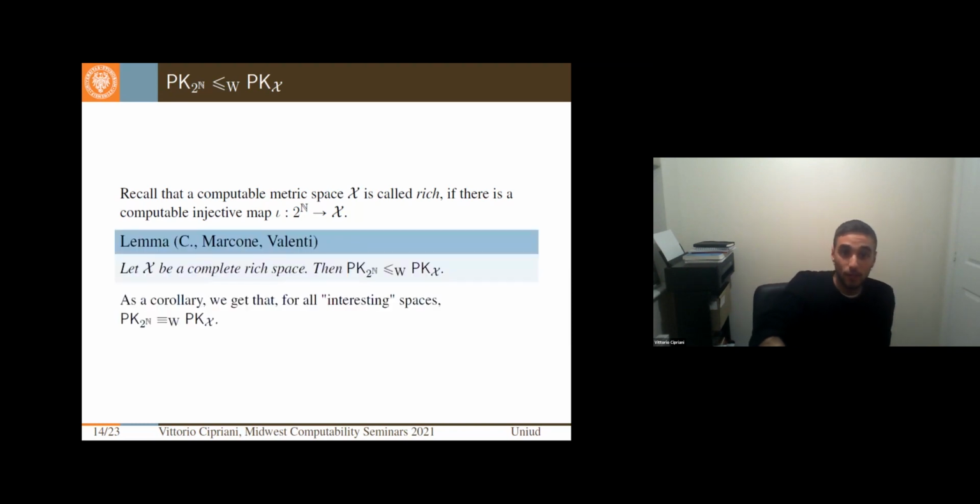So if X is a complete rich space, and I have this computable injective map, then the converse on closed sets is also true. So the perfect kernel in the Cantor space reduces to PK_X. And as a corollary, for all interesting spaces, the perfect kernel in the Cantor space and the perfect kernel in a space X coincide.